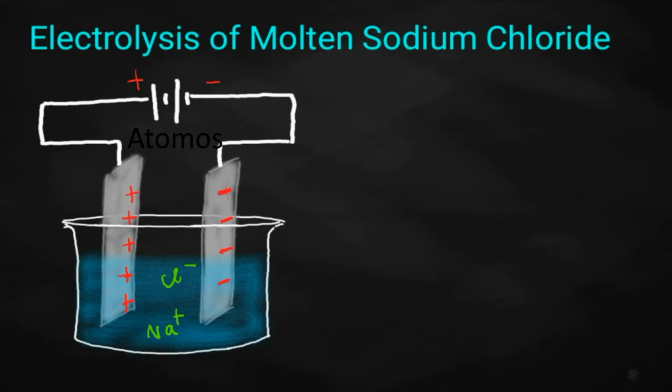See this one. What will be the product obtained when molten sodium chloride is electrolyzed using inert electrode? Here it is easy to predict the product of the reaction. What's the reason? Sodium ion is the only cation present. Chloride ion is the only anion present in the electrolyte. So, what will be the reaction taking place at the cathode? The sodium ion will be moving towards a negative electrode. Okay, this is the cathode. So, what will be the reaction? It will be accepting electron from the cathode and will be getting deposited as sodium metal.